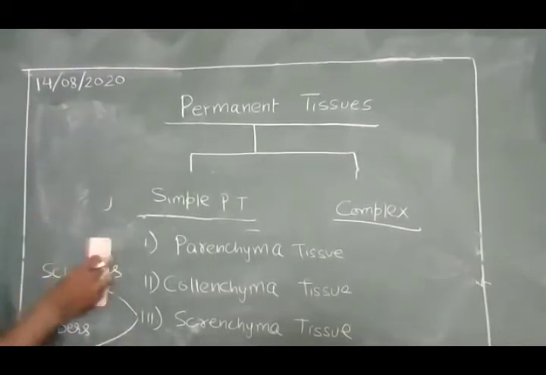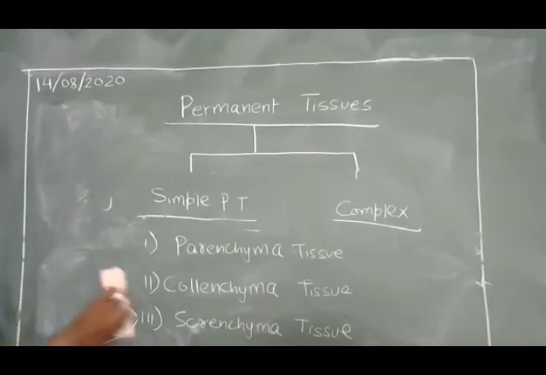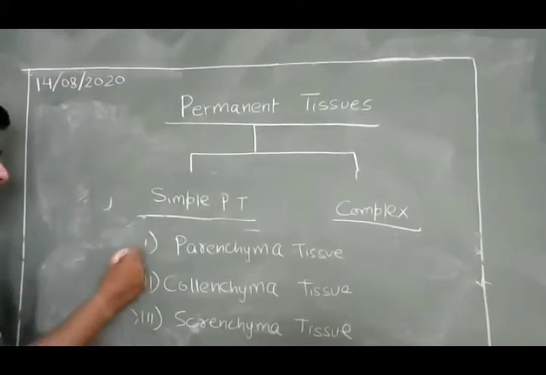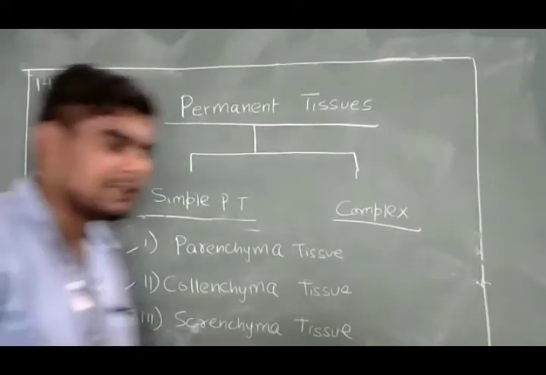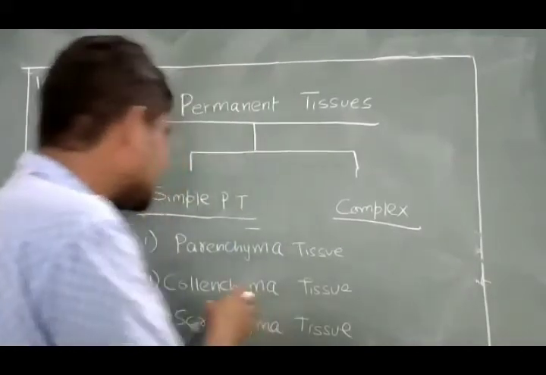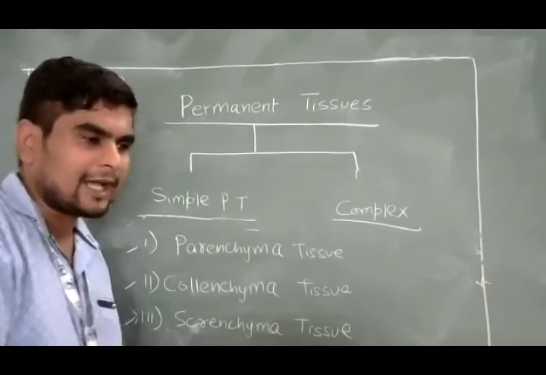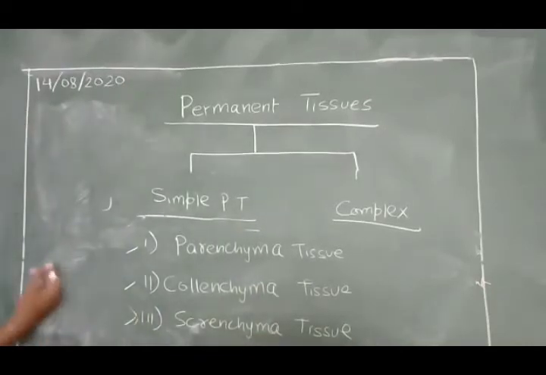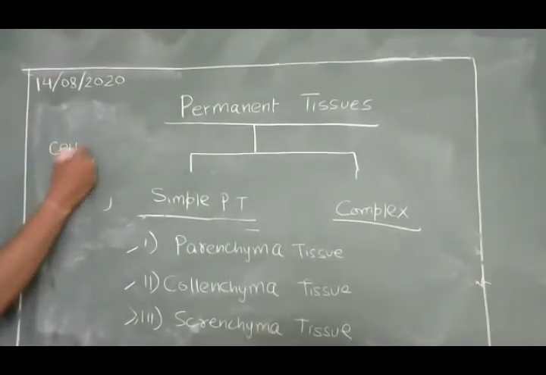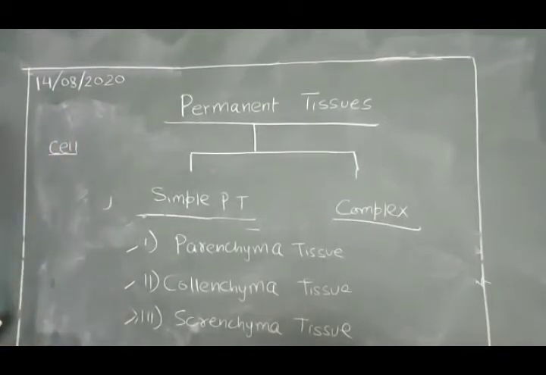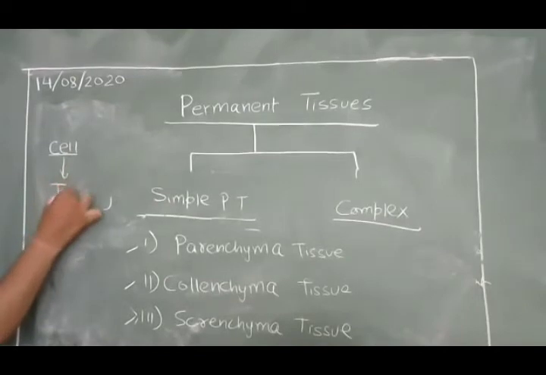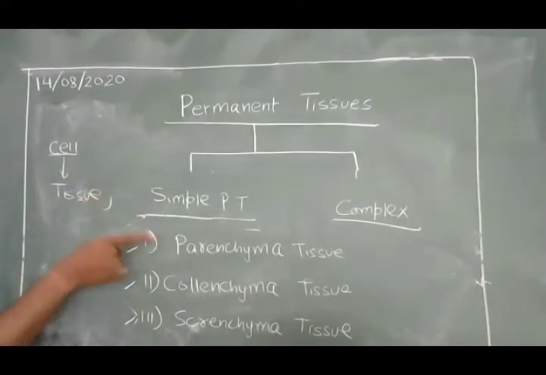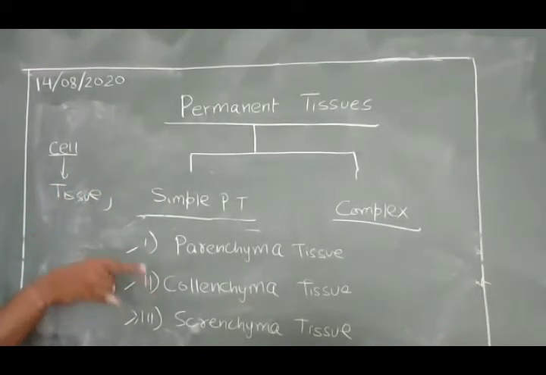How many types of permanent tissue are there? The 3 types: parenchyma, collenchyma, and sclerenchyma. And we remember that these are the tissues right now. Okay, we are moving in an ascending order. We know what cells are, which we have studied in cell biology. We do not focus on that in plant anatomy. Then the group of cells is called a tissue. So we are here discussing the plant tissues particularly, not the animal or human tissues.